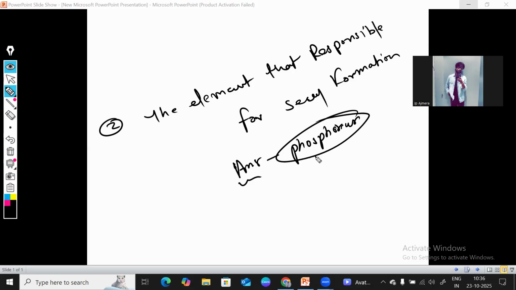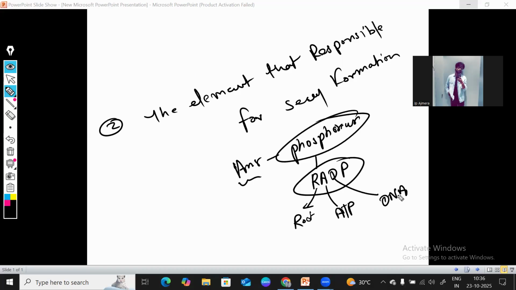There is a trick to remember phosphorus. How can you remember this? Just remember RADP. R goes to reproduction, A goes to ADP formation, and D goes to DNA synthesis, and P for phosphorus. So these are the importance of phosphorus. I think phosphorus is completely clear. Let's move to the next one.